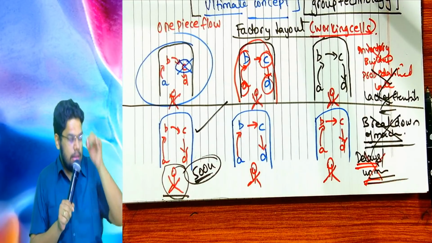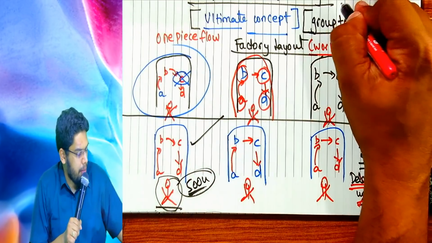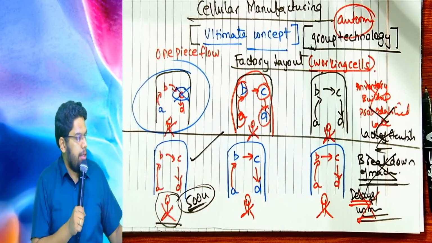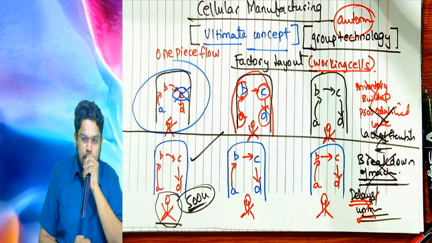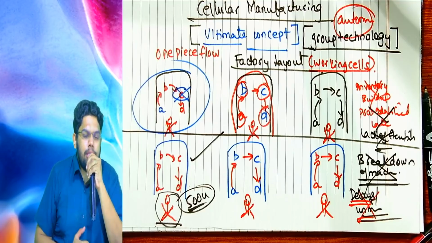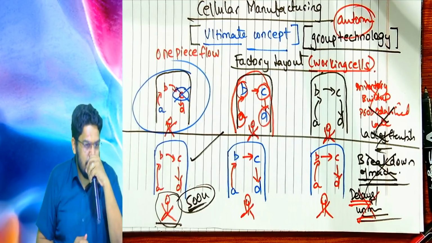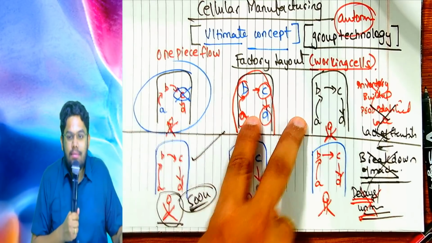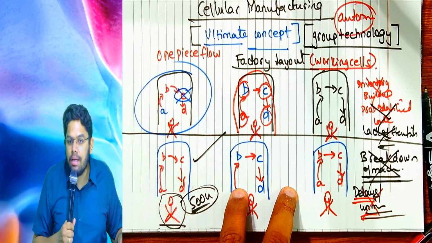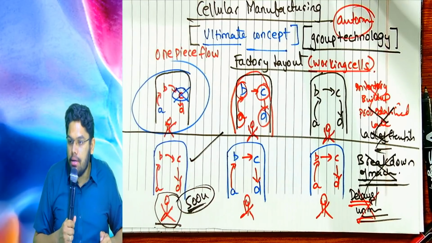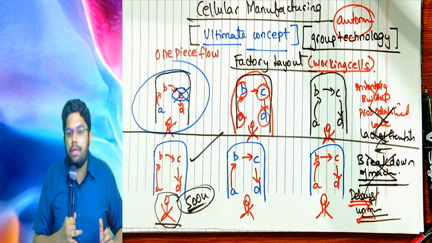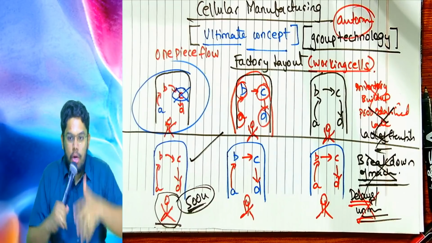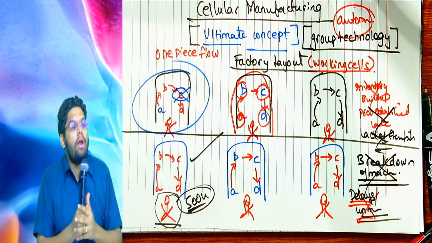And what was the last problem? Autonomous maintenance is not possible. Now, Group Technology Cellular Manufacturing believes in having smaller sized machines in each working cell. Huge machines, if you have, it's very difficult to form cells. So in cellular manufacturing, we prefer to have more number of smaller machines rather than one huge machine or a couple of huge machines.